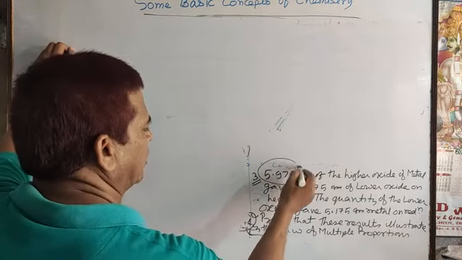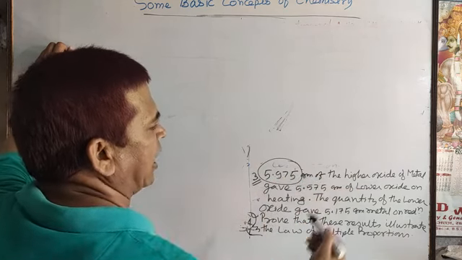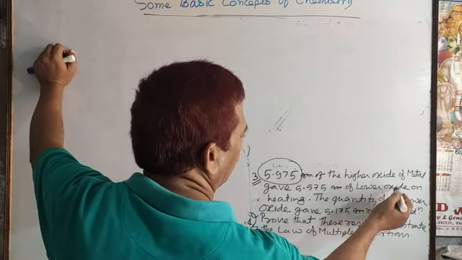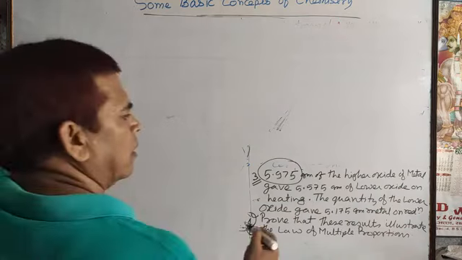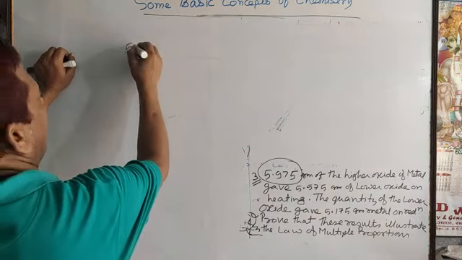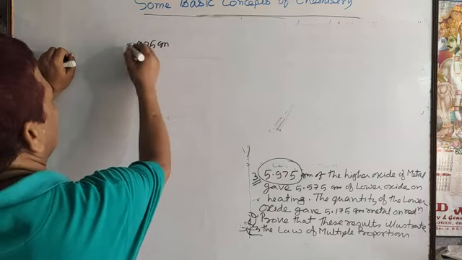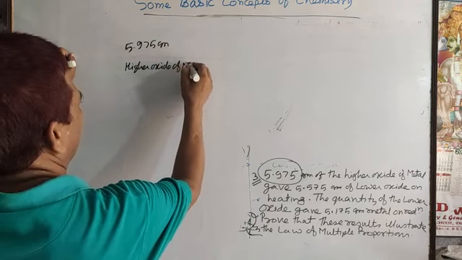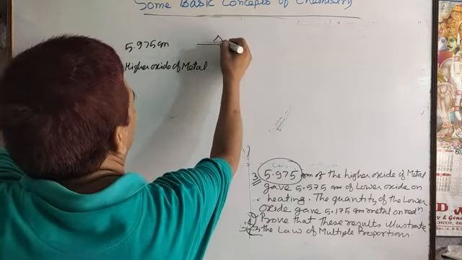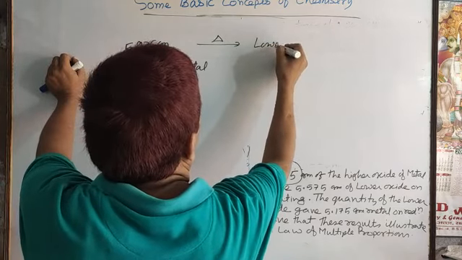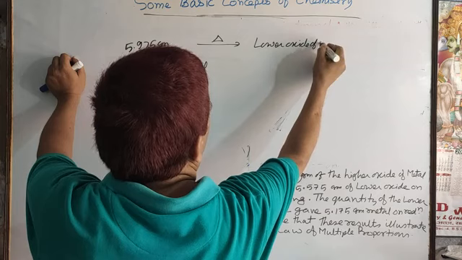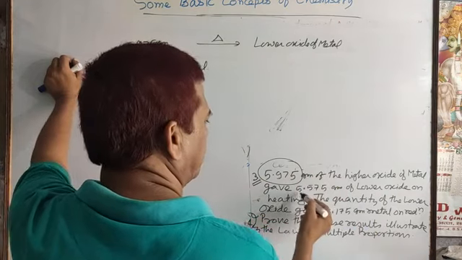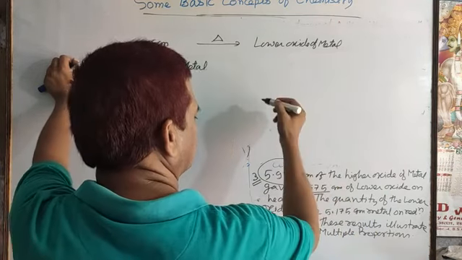So here, third numerical: 5.975 gram of the higher oxide of a metal, on heating, gave 5.575 gram of the lower oxide.